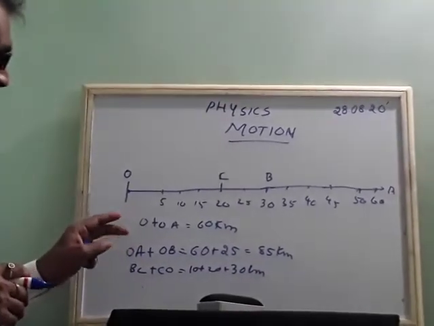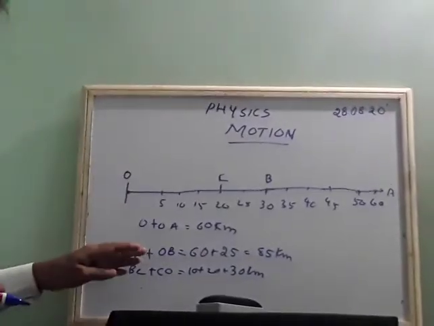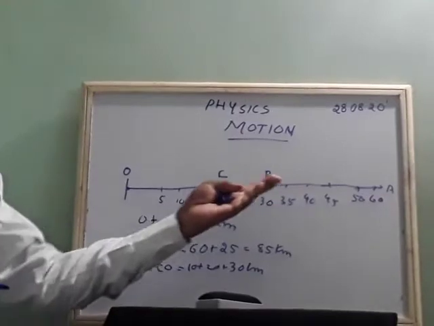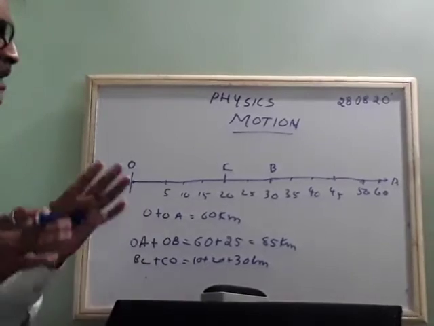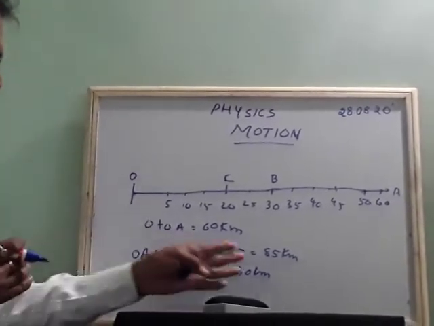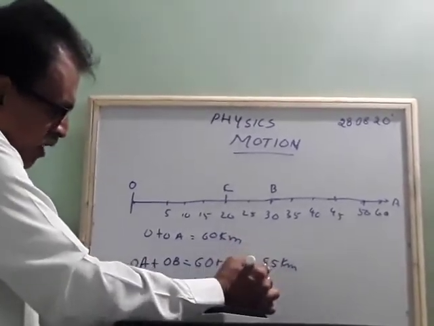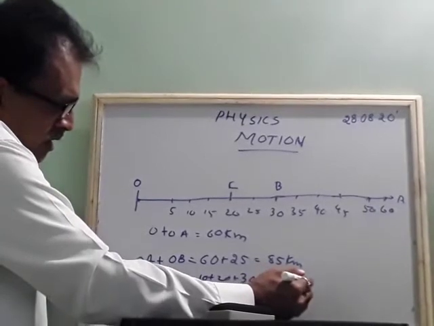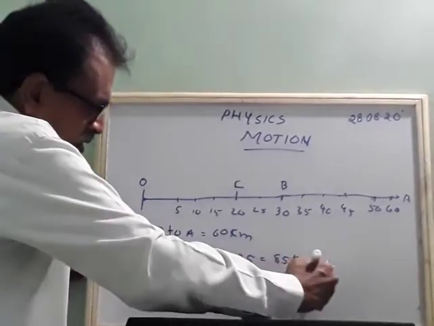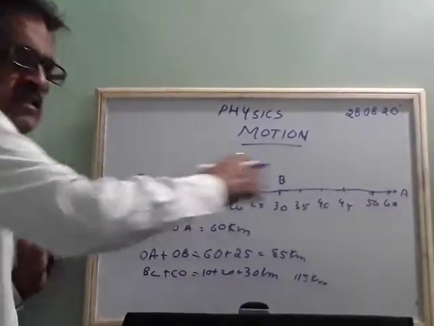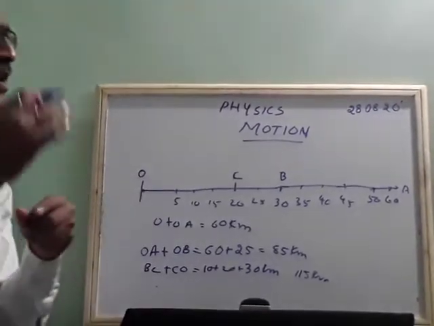Here it is quite interesting, because O to A directly is 60 kilometers, but when he is coming back from A to B, B to C and C to O, taking a break and coming back, he makes a particular distance. So this 85 plus 30 is 115 kilometers. But originally the path is only 60 kilometers. Now if you take the total of this, you are getting that much.